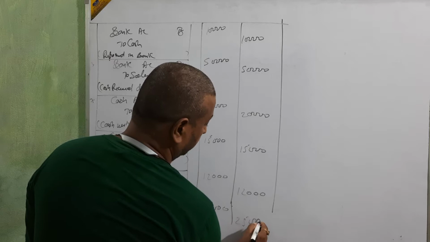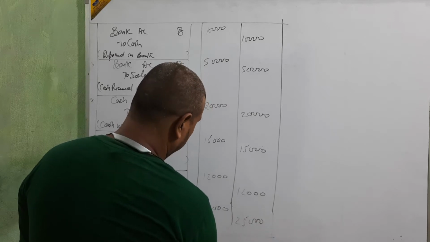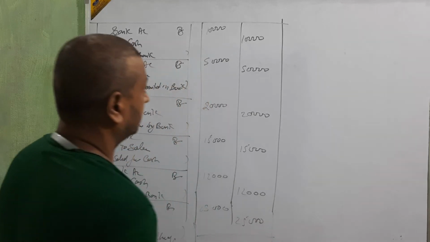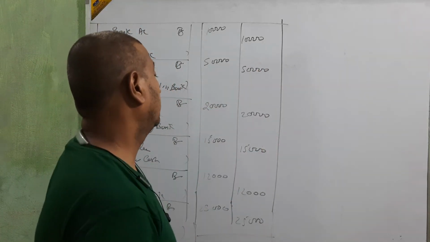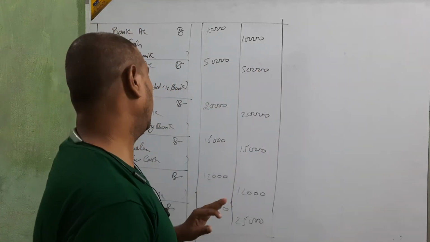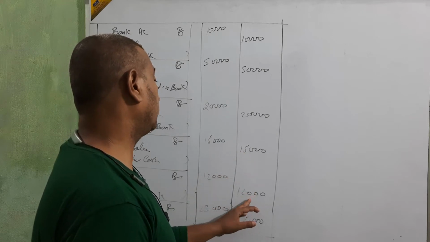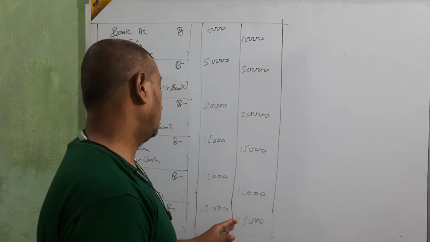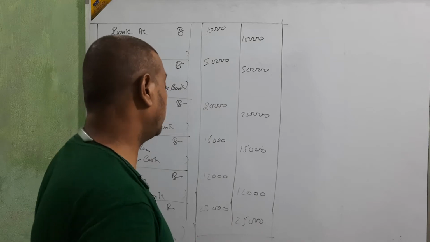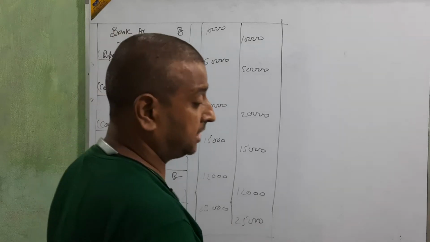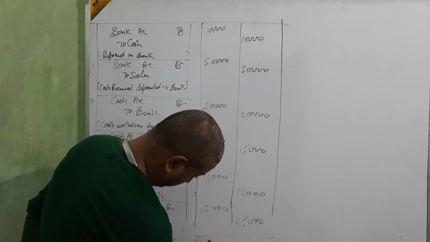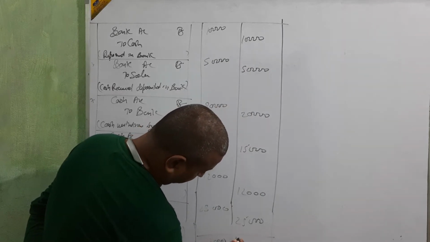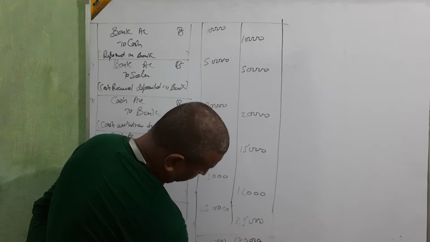Okay, clear? Now the total: 10, 50, 60, 20, 80, 90, 1 lakh, 1 lakh 7,000, 1 lakh 20,000, 27, 1 lakh 32,000. The total is 1 lakh 32,000.